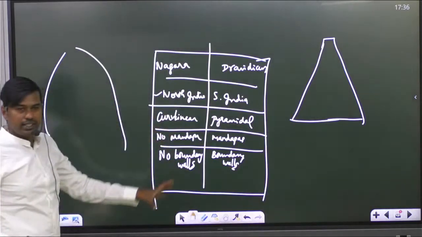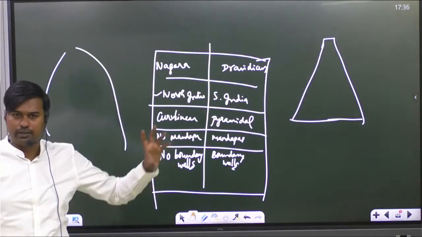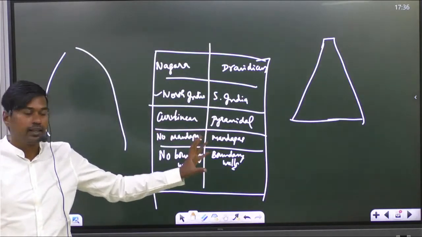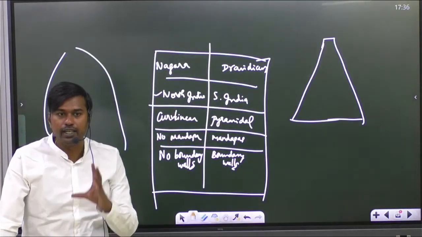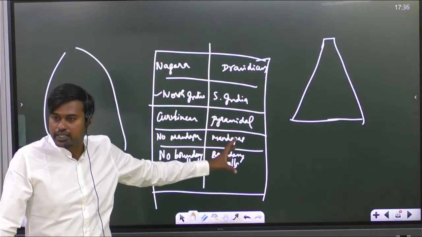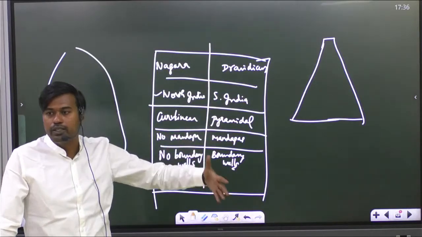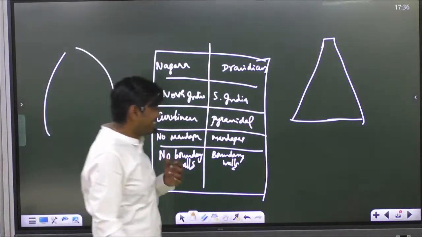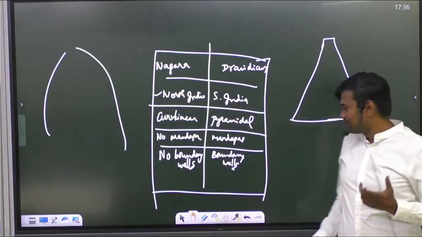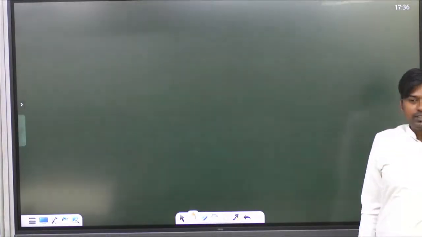So these are some basic differences. We have many more differences, but some basic core differences we have given here. So the mix of both Nagara and Dravidian architecture is the Vesara style, which is generally observed in the temples at Belur, Halebidu and Somnathpur. Okay, fine, the pronunciation is not coming for me. So next one, what is the next topic?